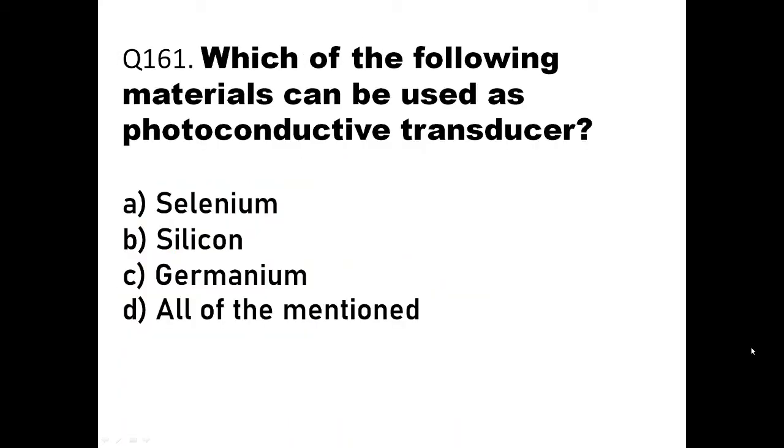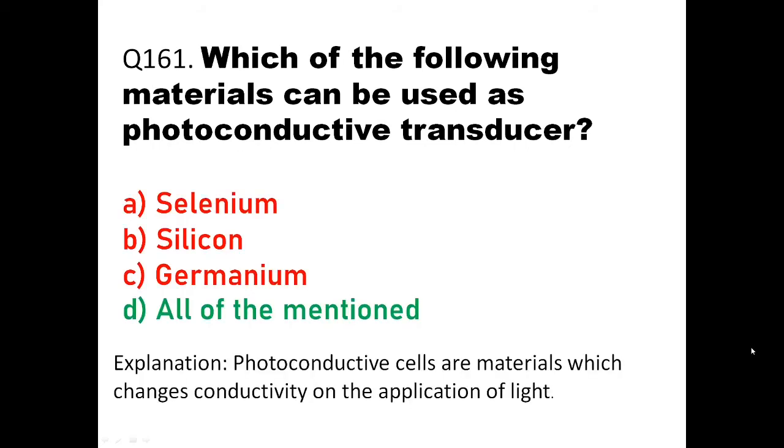Okay, then we'll go to the next question, question number 161. Which of the following materials can be used as a photoconductive transducer? Photoconductive transducer means as the light falls on it, the conduction of it will change, that is, the flow of current will increase. The options are selenium, silicon, germanium, and all the above. I think all can be used. Selenium, silicon, germanium, all can be used as photoconductive transducers. So the option will be D, all the mentioned above.